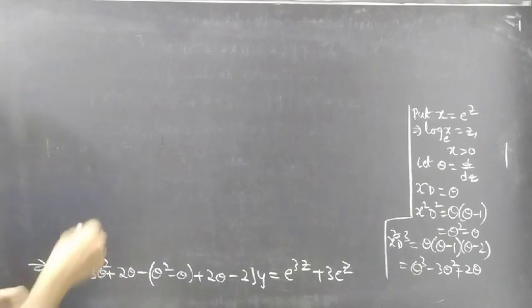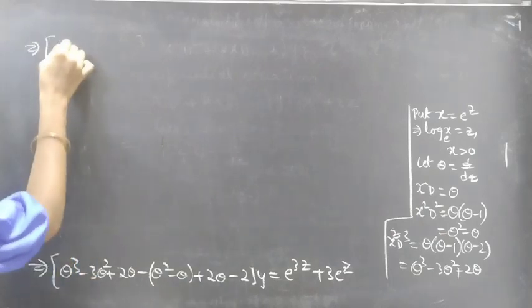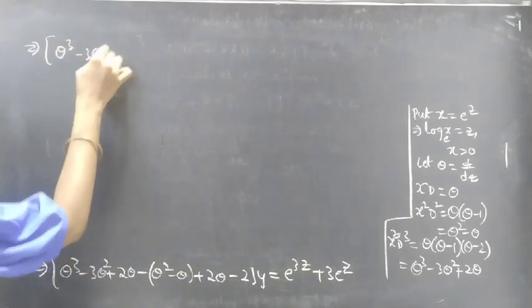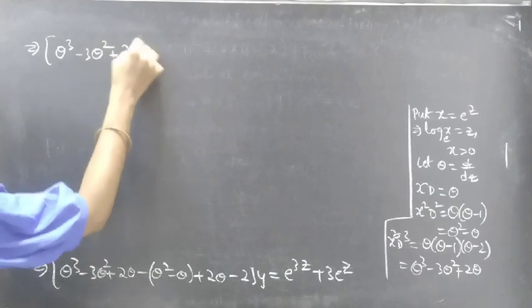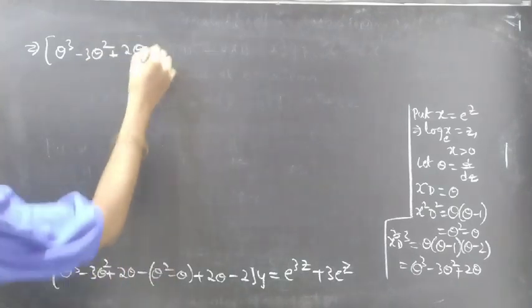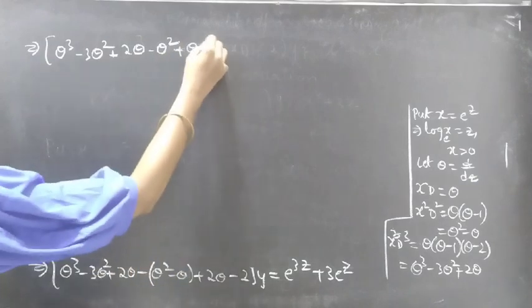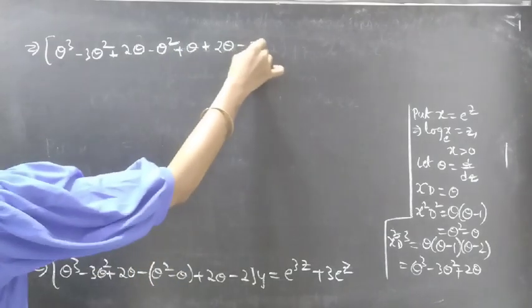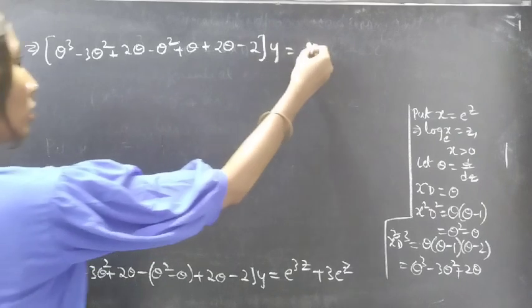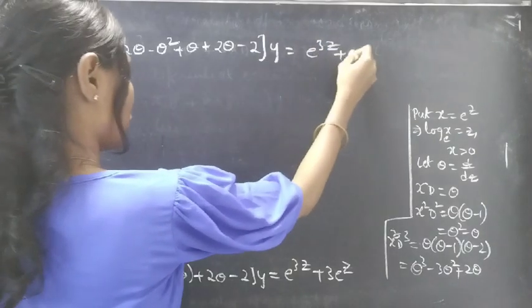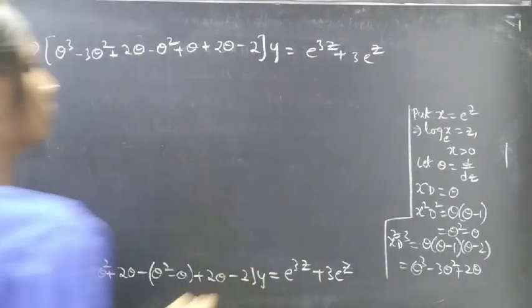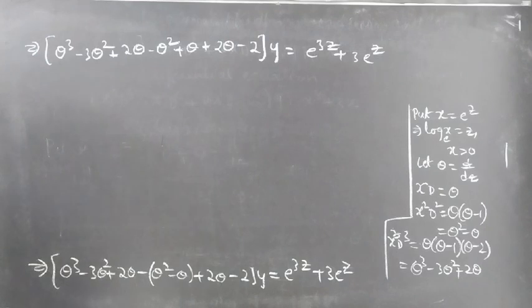Now this equation becomes theta cube minus 3 theta square plus 2 theta minus theta square, minus into minus plus theta, plus 2 theta minus 2 into y equal to e power 3z plus 3 into e power z, right?